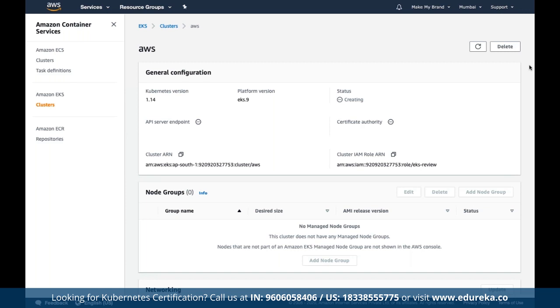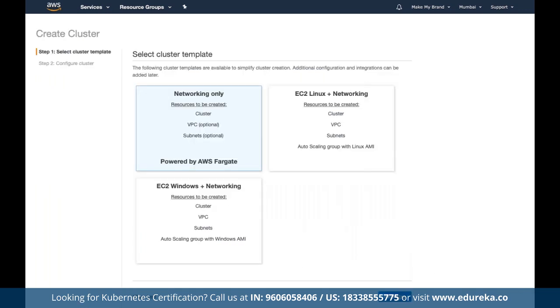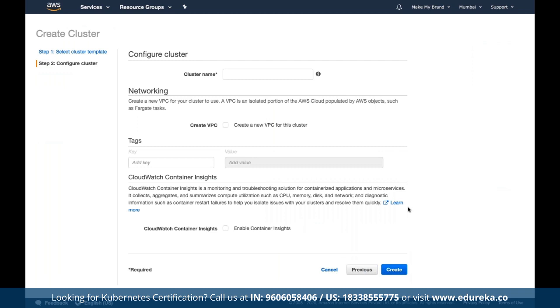Now once we define the cluster here, we can define the individual clusters one by one. Here we can simply click on create cluster. We can define the cluster templates if we want to start with a cluster template based on networking only, or if we want to go for AWS Fargate. Then we can start deploying the cluster, and create the cluster so that we can start deploying the containers inside this cluster that we have deployed on top of AWS. Whatever activity we can do on this console, the same activity can also be done using the CLI as well.